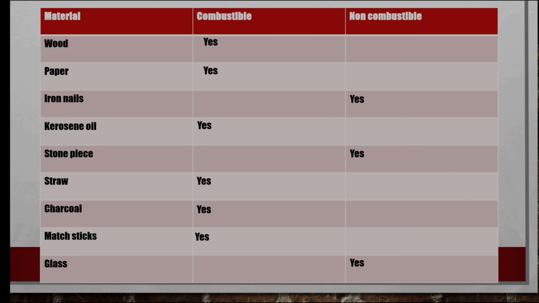Wood, paper, kerosene oil, straw, charcoal and matchsticks are combustible. Iron nails, glass and stone piece are non-combustible. Combustible means it gives light and heat and mainly reacts with oxygen. Non-combustible means it does not react with oxygen. Okay, next.